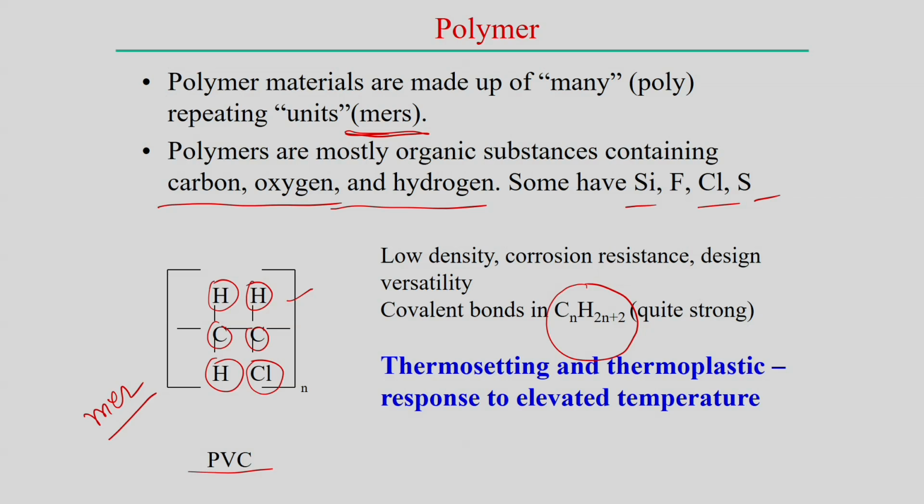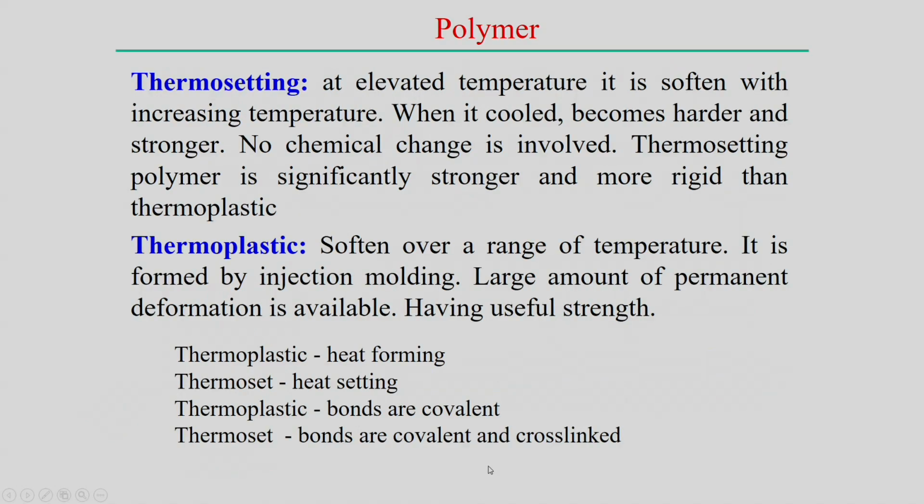This is the normal structure of the polymer, but it can be looked at in two parts: one is thermosetting, and one is thermoplastic polymer. The classification into thermosetting and thermoplastic polymer is based on how the polymer responds to temperature. Thermosetting material at elevated temperature becomes softer, and then when it is cooled we get the desired shape and it becomes harder and stronger. This process involves no change in chemical composition, and thermosetting polymer is significantly stronger and more rigid as compared to thermoplastic.